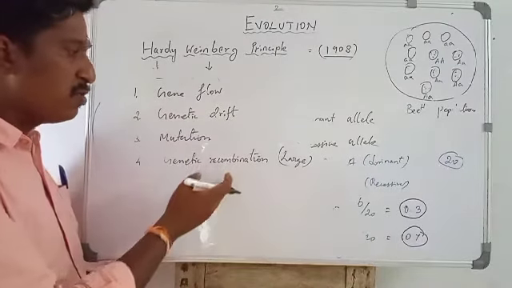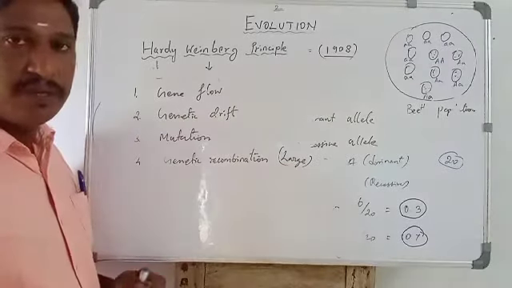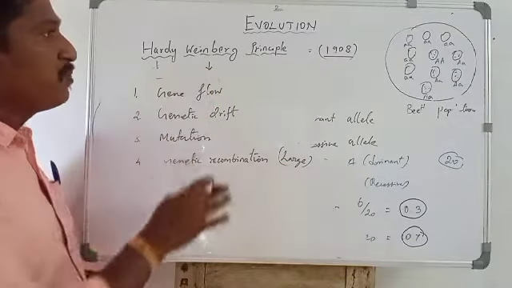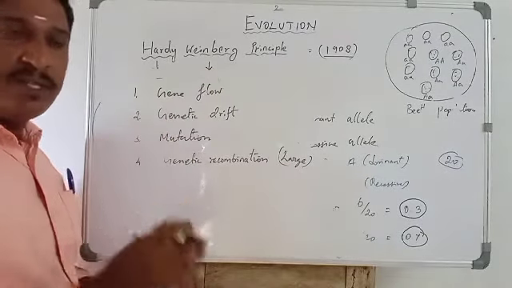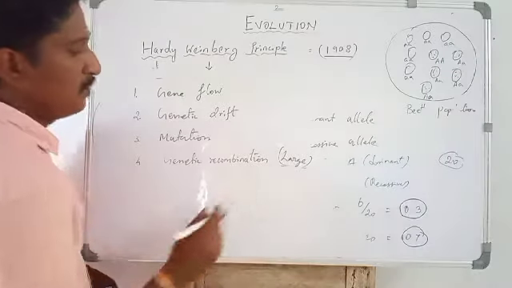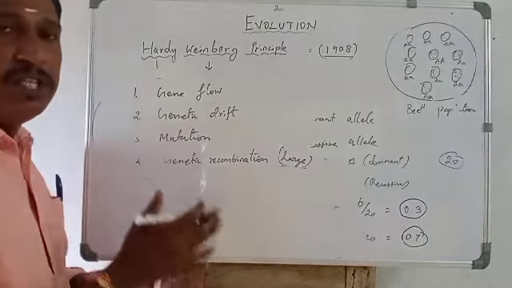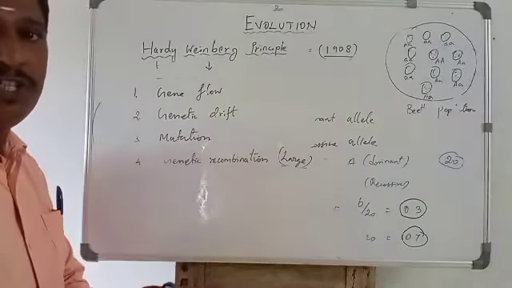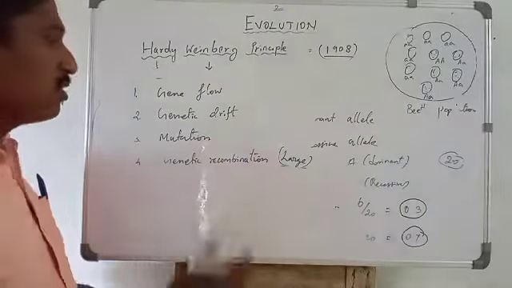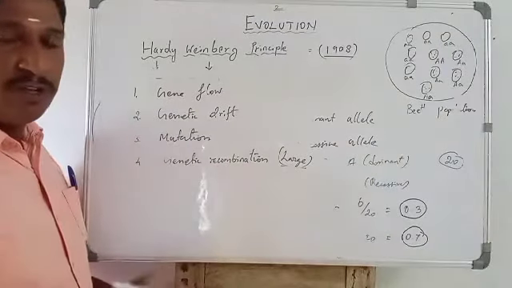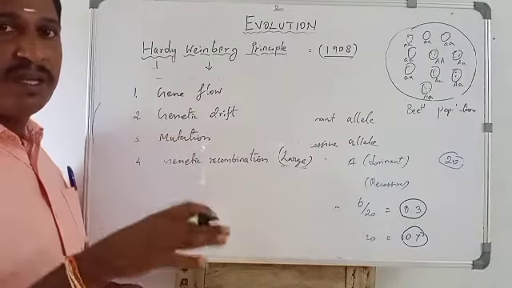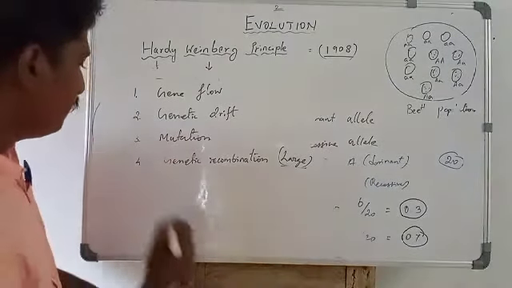If the population is small, genetic drift will happen. So when the Hardy-Weinberg principle is maintained, the population must be large. No genetic recombination: selected individuals mate with selected individuals, so genetic recombination does not happen in the population. Only then is genetic equilibrium maintained.